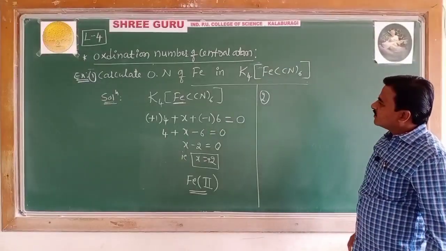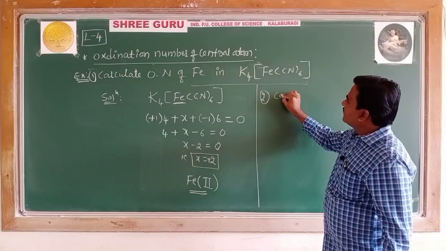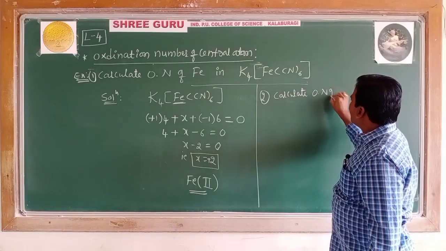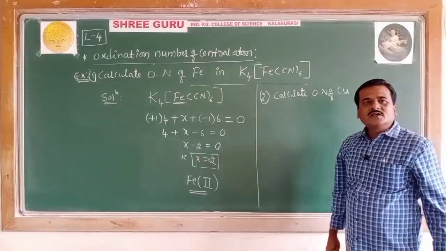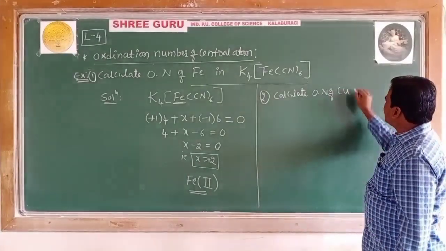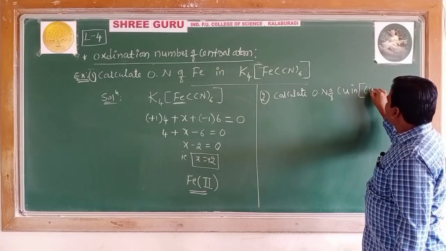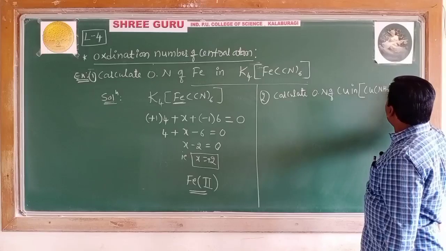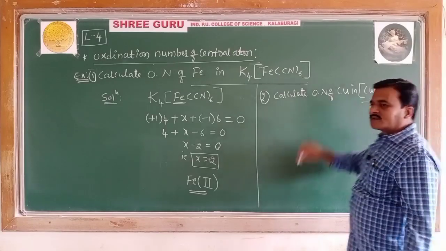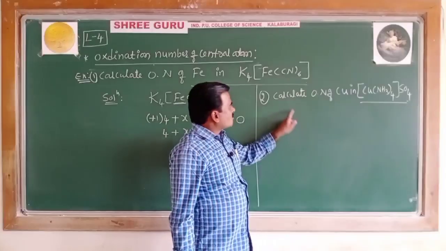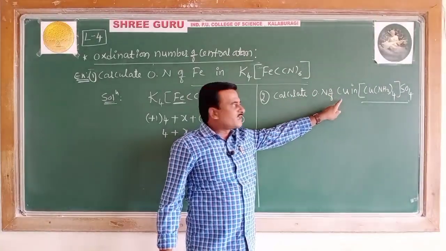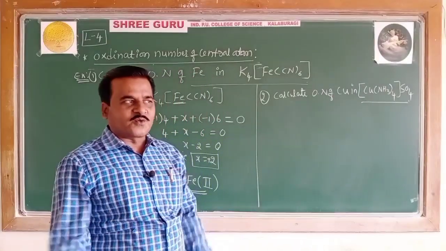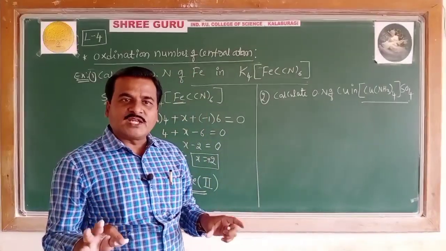Calculate the oxidation number of copper in the complex [Cu(NH3)4]SO4, commonly called cuproammonium sulfate.